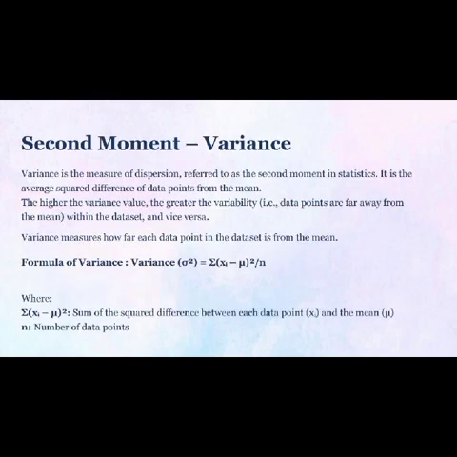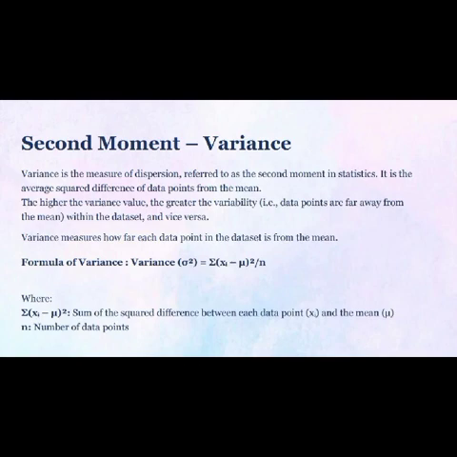Second moment, variance. Variance is the measure of dispersion, referred to as the second moment in statistics. It is the average squared difference of data points from the mean. The higher the variance value, the greater the variability. That is, data points are far away from the mean within the dataset, and vice versa. Variance measures how far each data point in the dataset is from the mean.